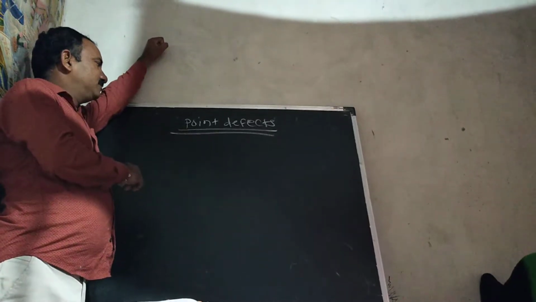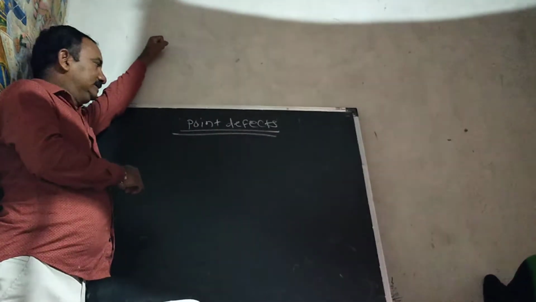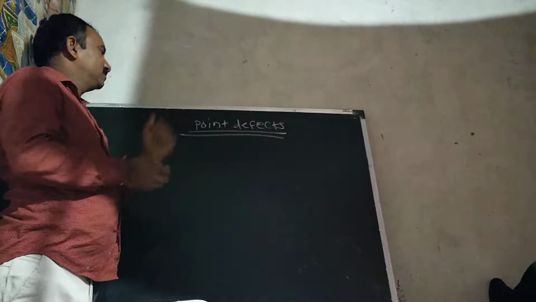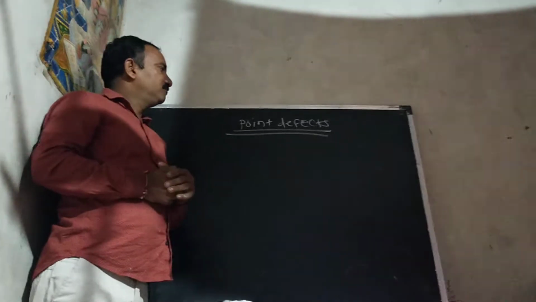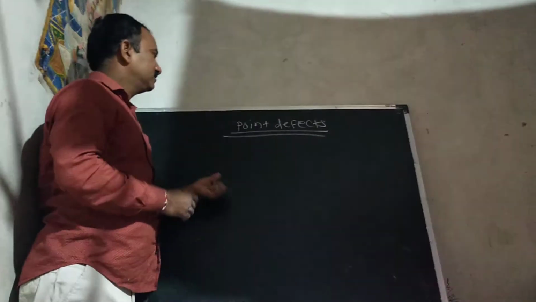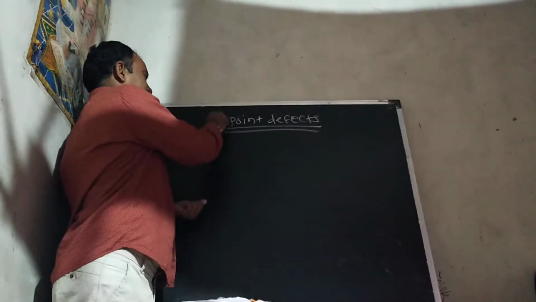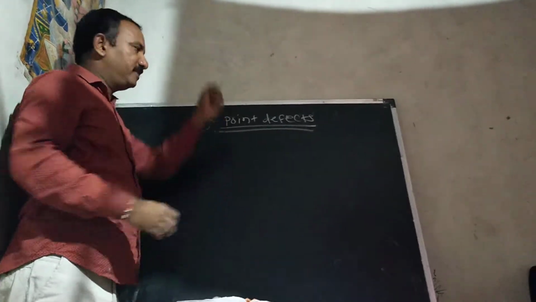There are three types of defects: point defects, line defects, and plane defects. Now consider the first defect, the point defects. What are point defects?